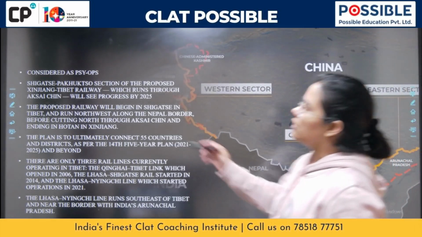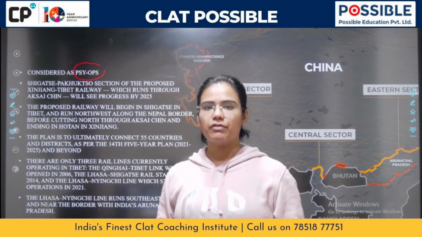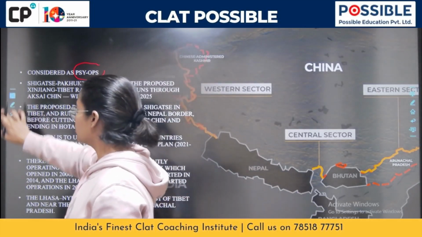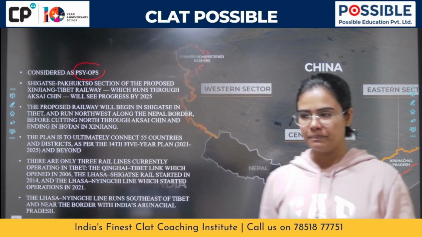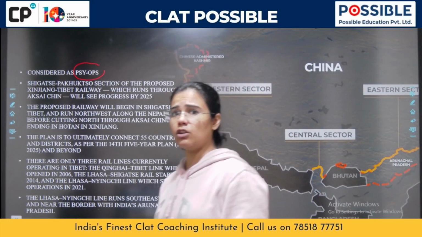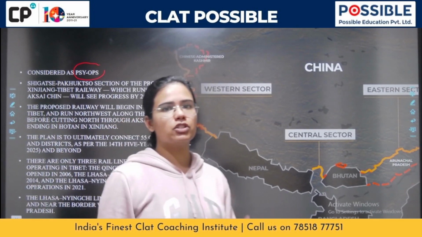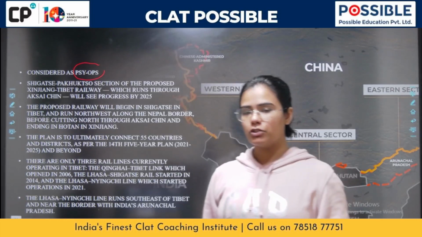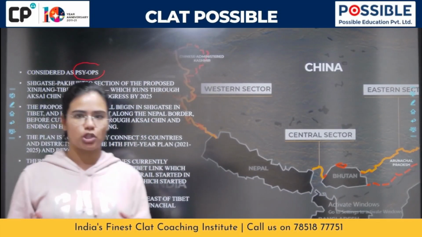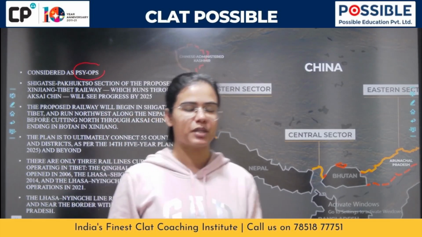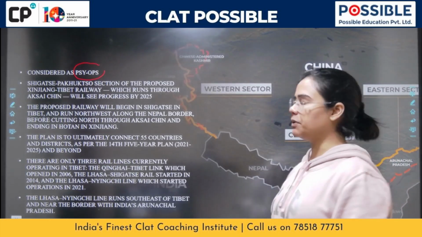So firstly, what does the Indian government believe when China is saying all of this? According to the Indian government, this is like a psychological operation. A psychological operation is just a way in which one country is trying to do psychological warfare with another country. They are trying to scare them, saying look, we can do this to you, right? Secondly, there are certain facts that we have to keep in mind, right?